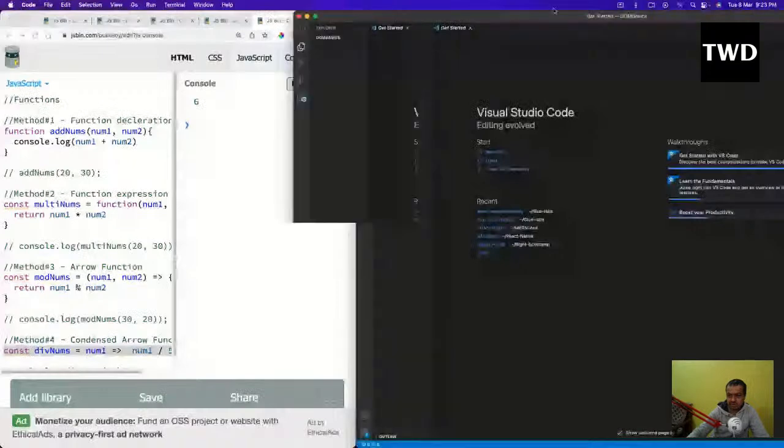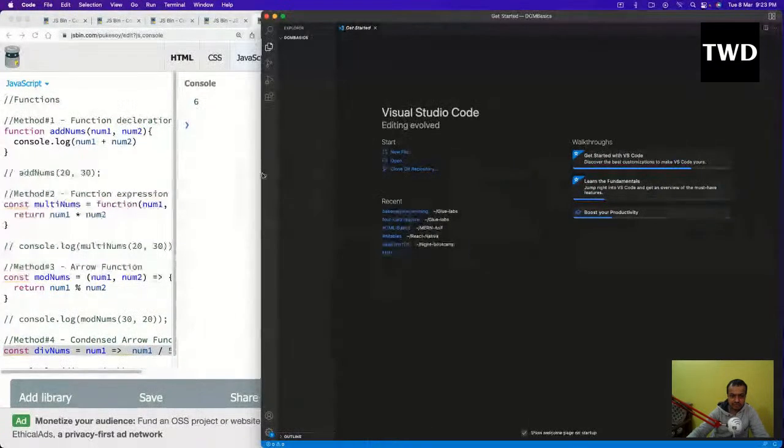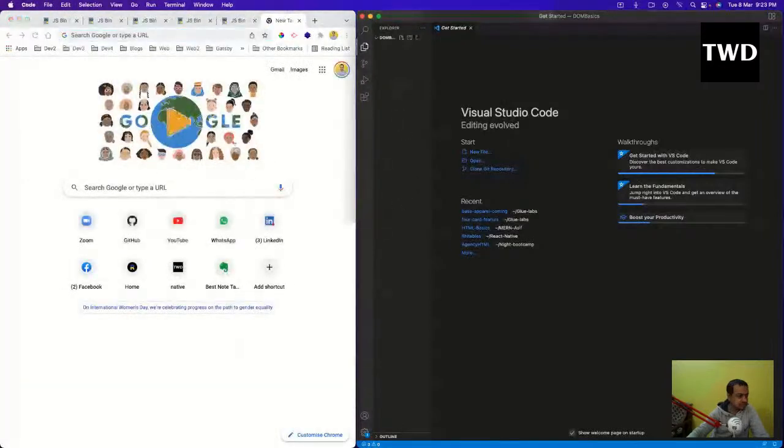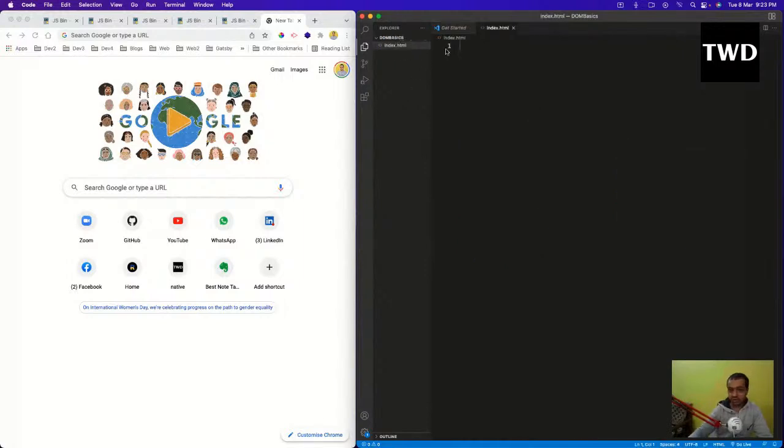So I have this DOM basics here. Here we'll have an index.html. So now we are doing the practical thing.